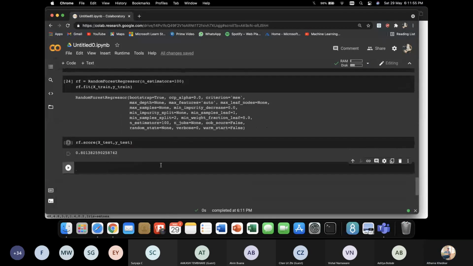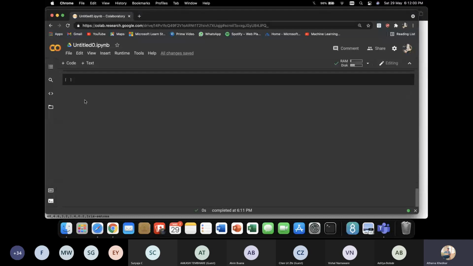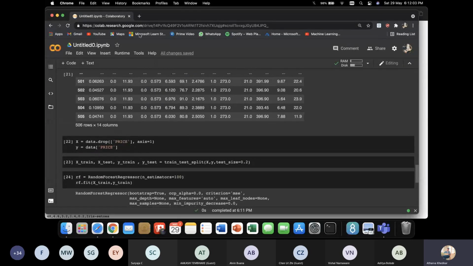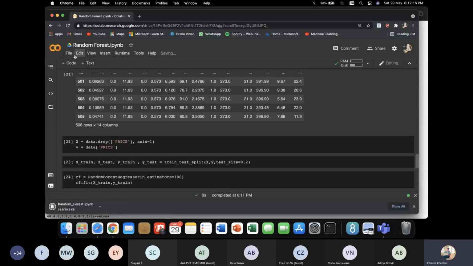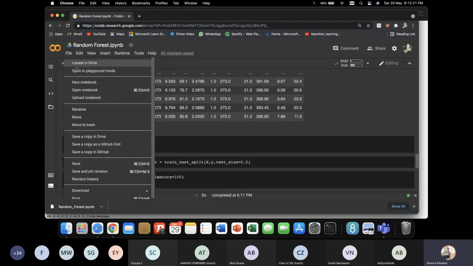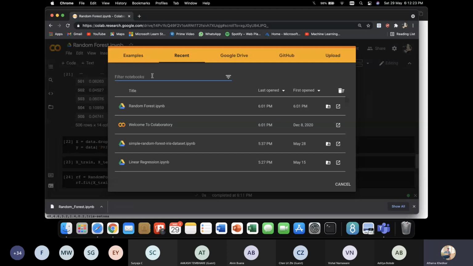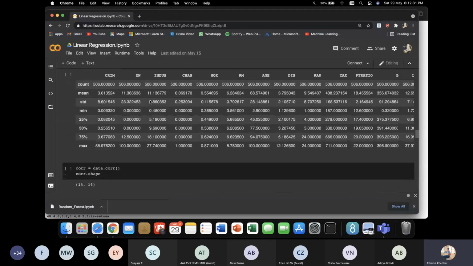Okay, 80%, right? And just remember, this Boston house price prediction we did with linear regression too. So let me save this random forest one so in case it's gone. And now let's see, what was it, linear regression. So we had 80% accuracy here. Let's see what we had in linear regression.